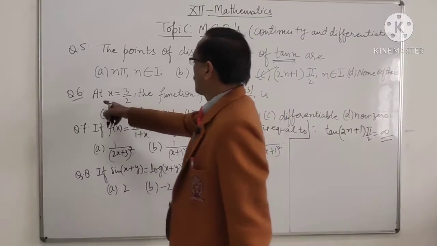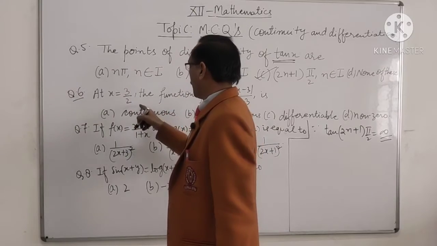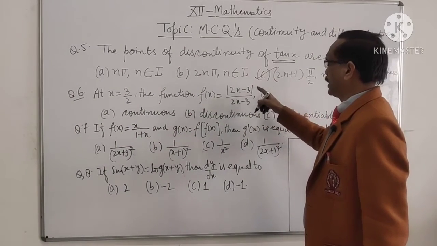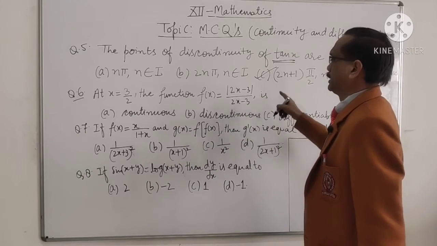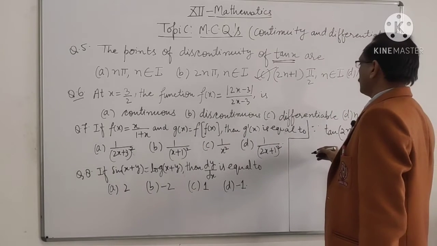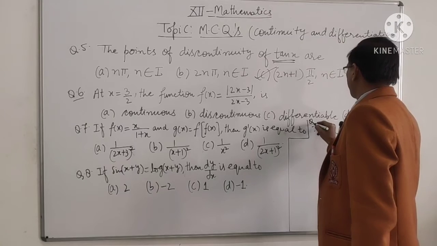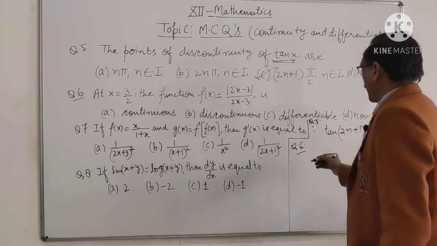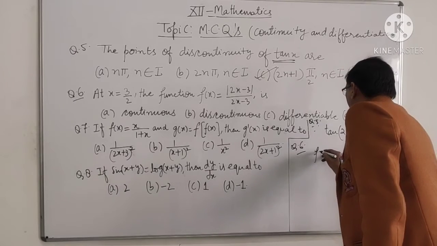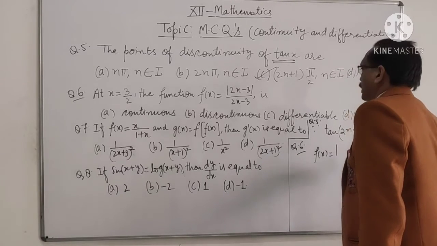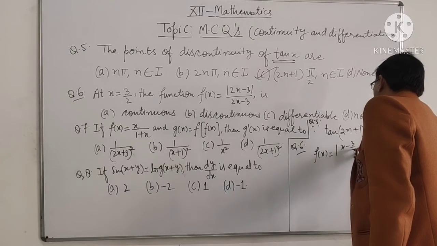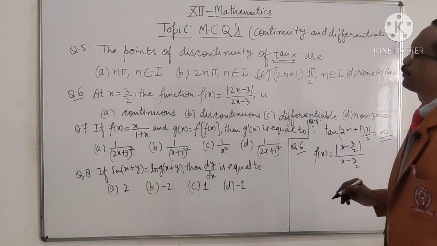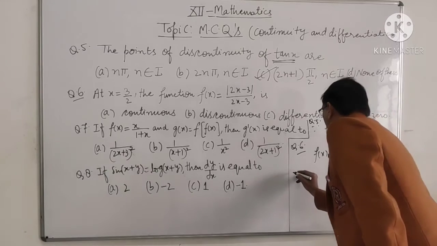Question number 6. At x equal to 3 by 2, the function f(x) is mod (2x minus 3) upon (2x minus 3). We can write it f(x) is mod (x minus 3 by 2) upon (x minus 3 by 2). So let us find the left hand limit.